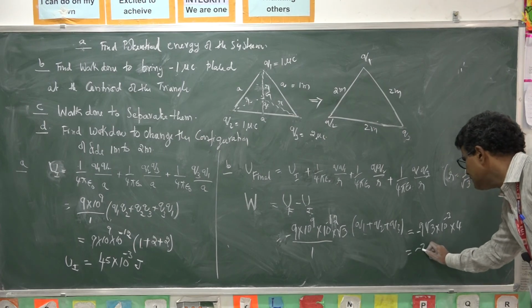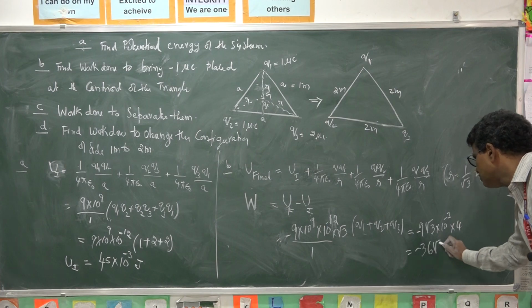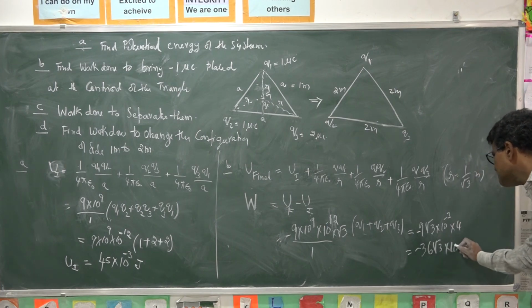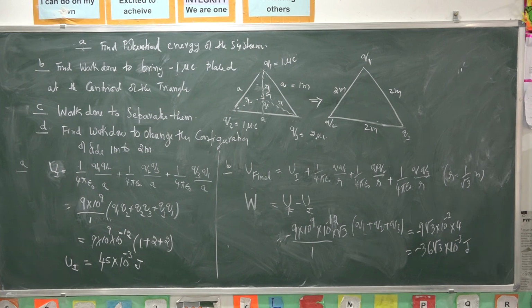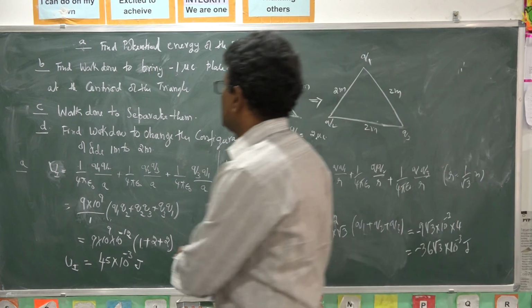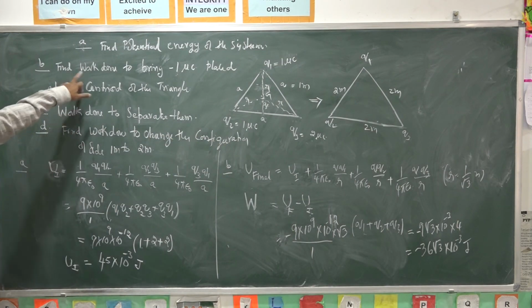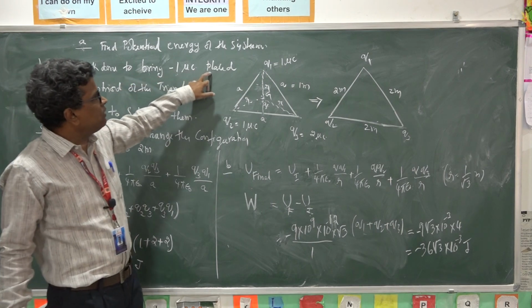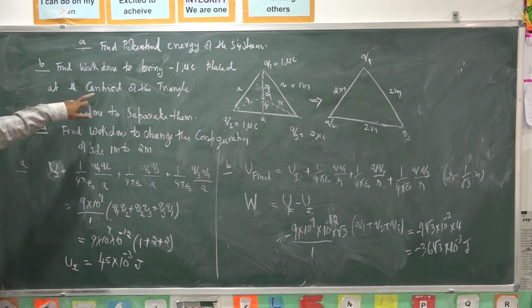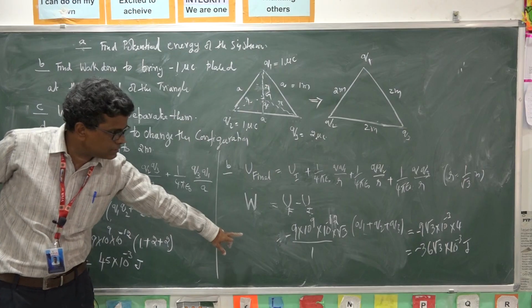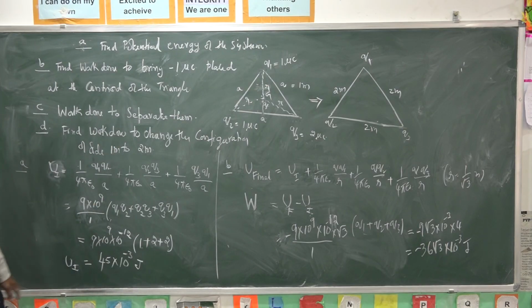So that is minus 36 root 3 into 10 power minus 3 joules. So this is the answer for B: find work done to bring minus 1 microcoulomb placed at the centroid of the triangle. This is the answer.